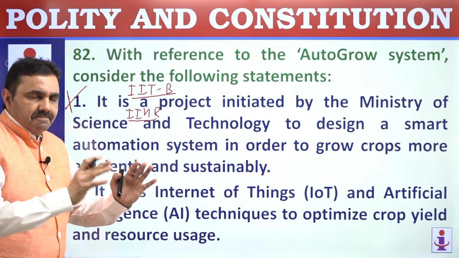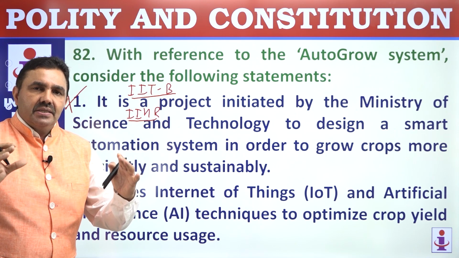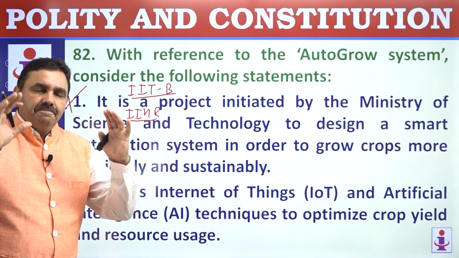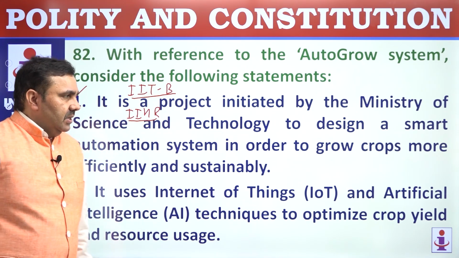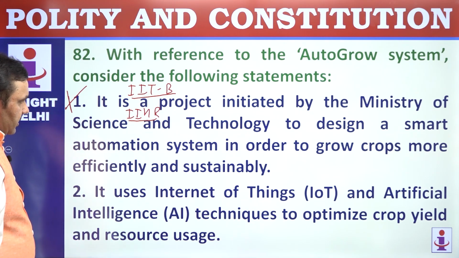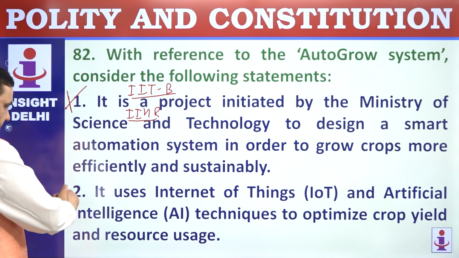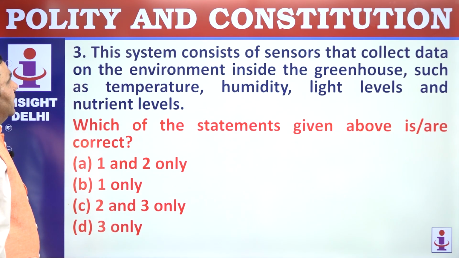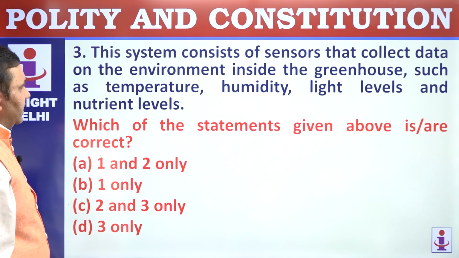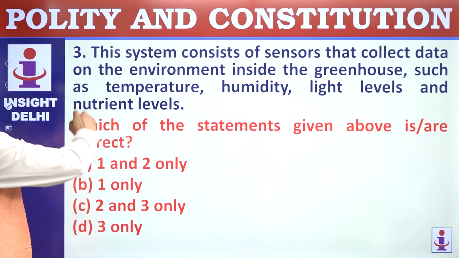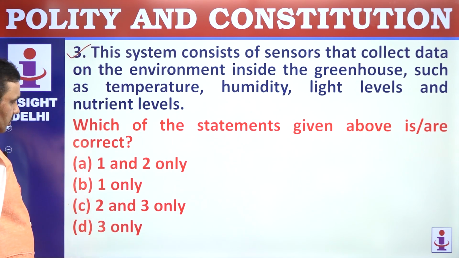They are basically using different kinds of sensors and Internet of Things to observe the growth of plants so that human intervention could be minimized. It uses Internet of Things and artificial intelligence techniques to optimize crop yield. That's correct. This system consists of sensors that collect data about the environment, water level, and everything. That's correct. So 1 is wrong, 2 and 3 are correct here.